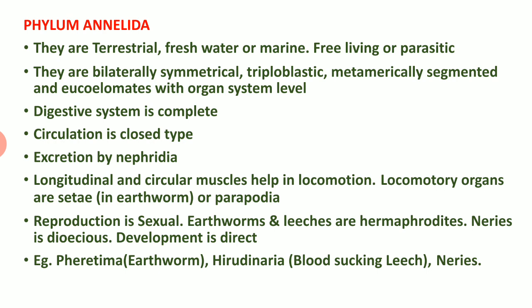Then about reproduction, reproduction is sexual. Earthworms and leeches are hermaphrodites. Hermaphrodites means they are monoecious, that means there is no sexual distinction. Both male and female sex organs are found in a single organism. They have no separate males and females.